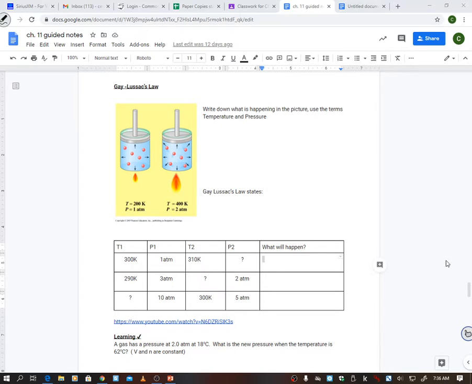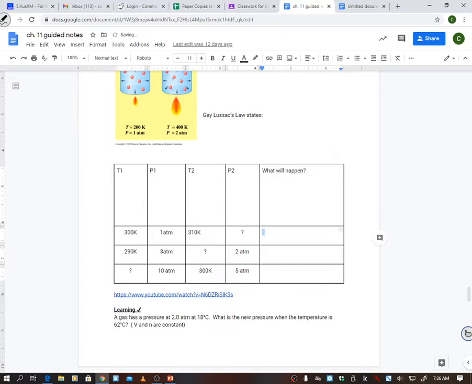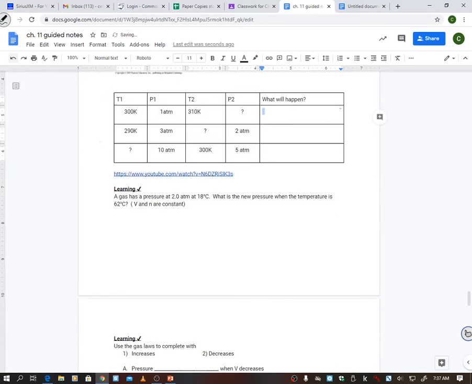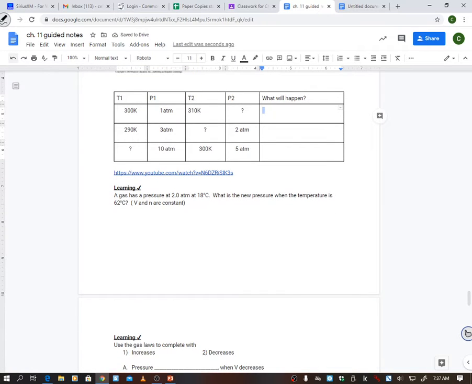All right, so let's look at this chart then. We keep seeing these charts. All right, so we're just trying to predict what's going to happen. So if I look at my temperature increased slightly, so my pressure is going to increase a little bit. If I look here, my pressure has decreased, so my temperature is going to decrease.